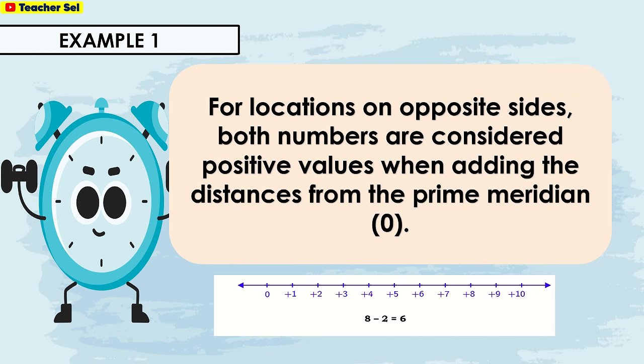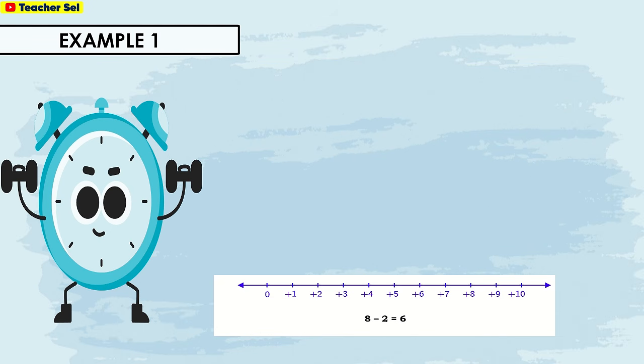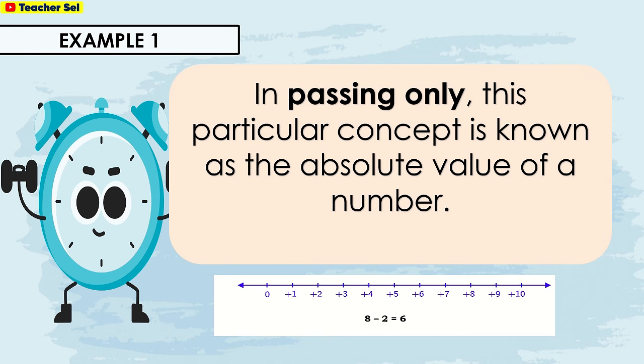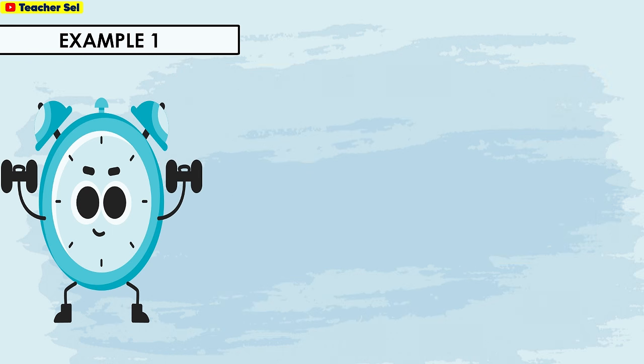For locations on opposite sides, both numbers are considered positive values when adding the distances from the primary region. In passing only, this particular concept is known as the absolute value of a number.